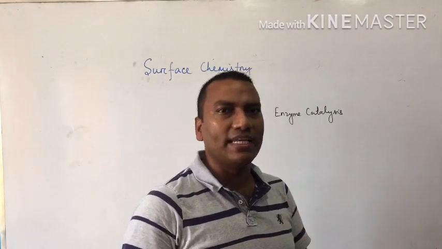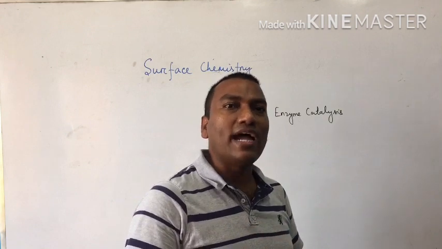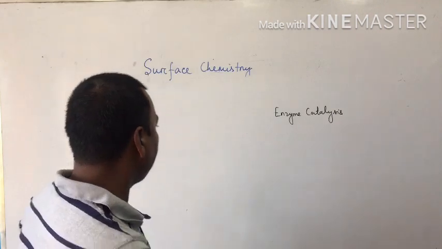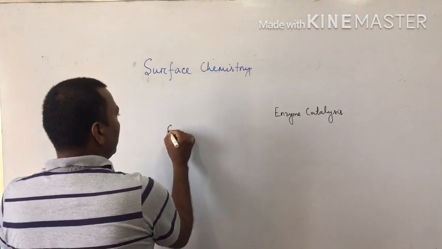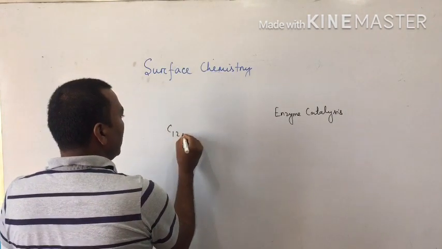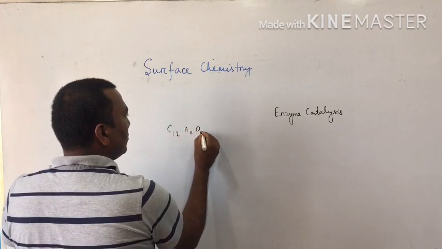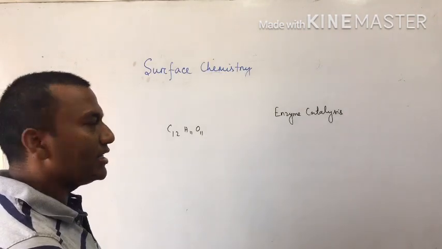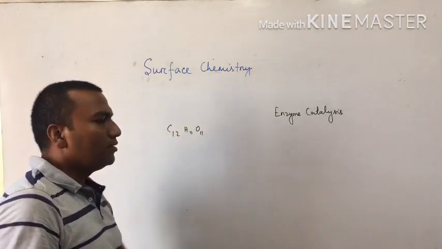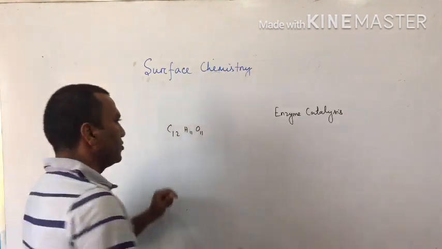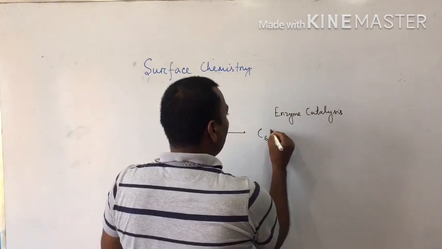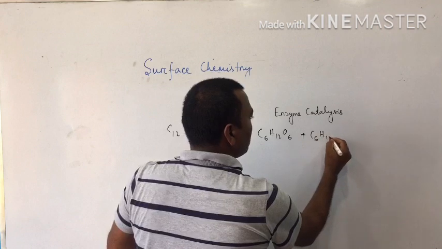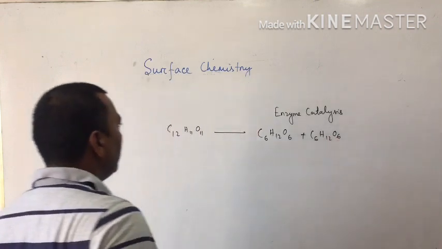In some chemical reactions, enzymes also act as a catalyst. Suppose you see one example. Suppose you take sugar C12H22O11 from sugarcane juice, yes or no, by the fermentation process we can prepare glucose and fructose. So it gives glucose C6H12O6 plus fructose C6H12O6. Clear?